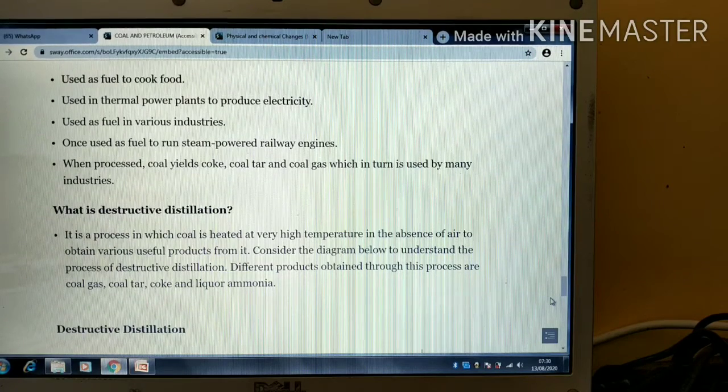The products which we generally obtain from destructive distillation of coal are coke, coal gas, coal tar and ammoniacal solution, which is an aqueous solution containing ammonia and ammonium salts.